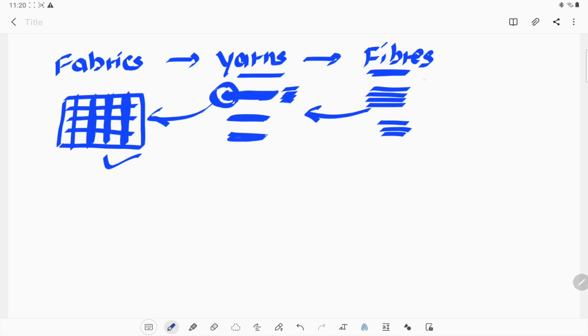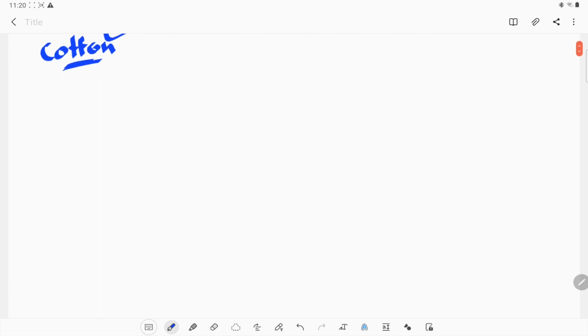Okay, which kind of fibers? If we talk about a cotton fabric, then we are taking the cotton fiber. How can we say that a fabric is made up of yarns and yarns are made up of thin strands, or we can say fibers? Let's take an example. This is a cloth, and if you scratch the cloth from one end, what are you doing? You are scratching that end of the cloth.